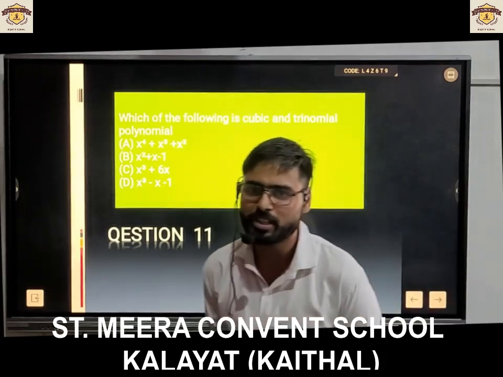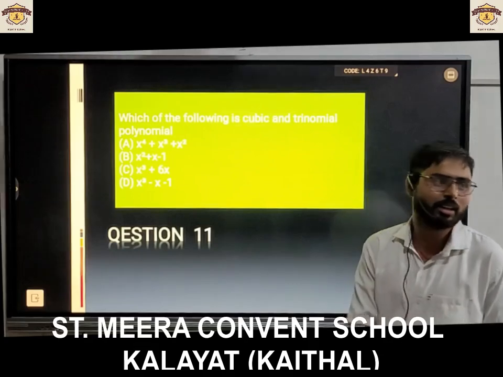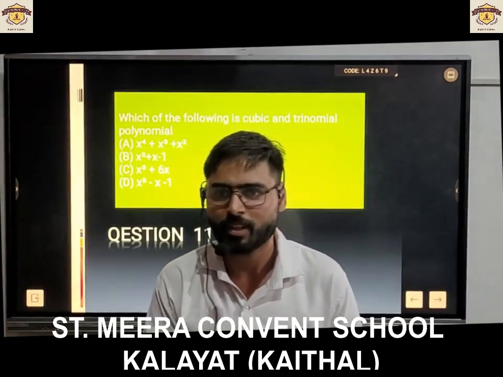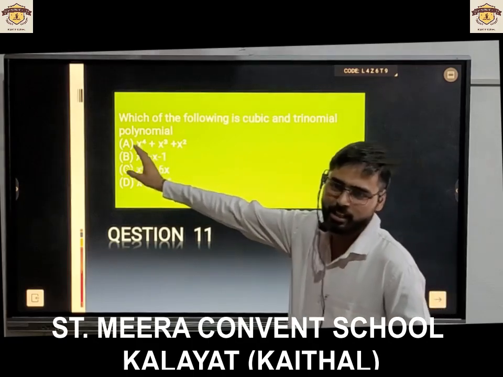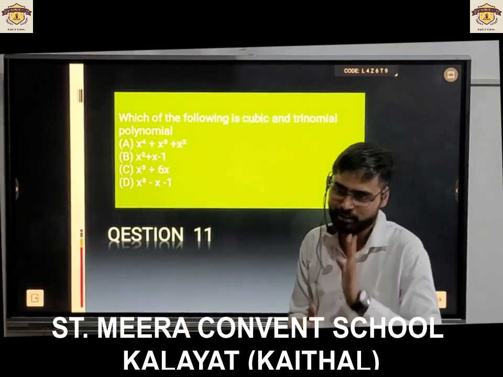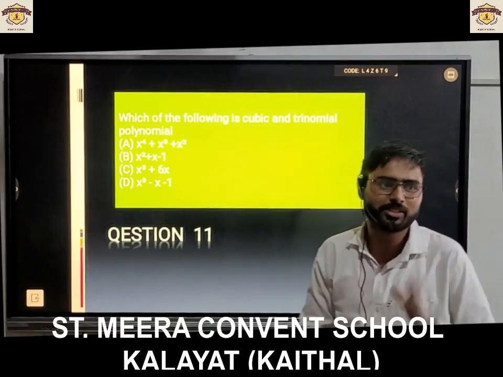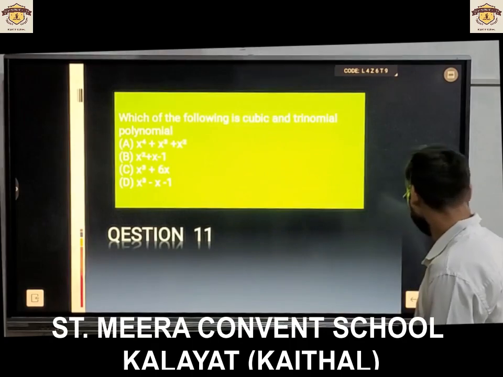Option A is incorrect. Sir, option D is absolutely right. Clap for Manoj. Students, listen to me. Why is option A incorrect? Because the power is 4. In a cubic polynomial the power should be 3. And for a trinomial there should be 3 terms. 3 terms are there, so option D is the correct option.